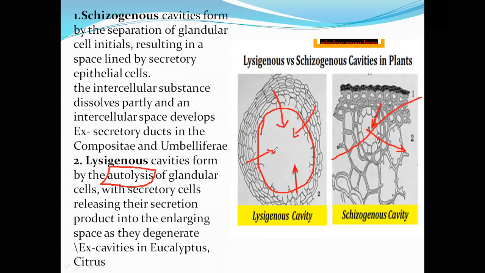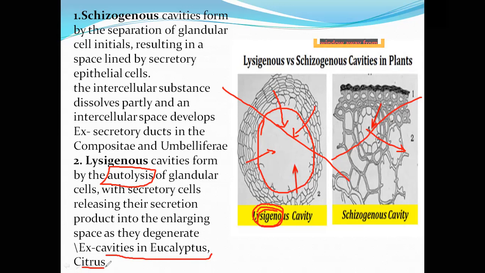Okay. So whenever we break this cavity, then this material will come out or be released. This is because of the lysis of cells. Clear? This formation is due to the autolysis of glandular cells. The best examples for this are eucalyptus and citrus.